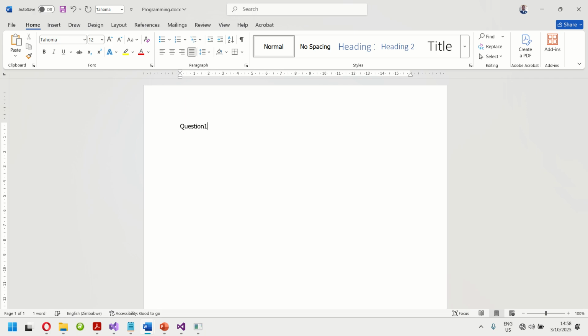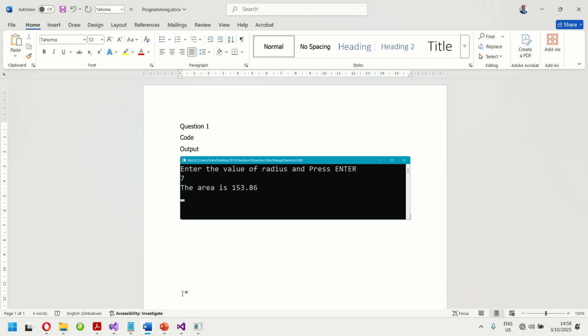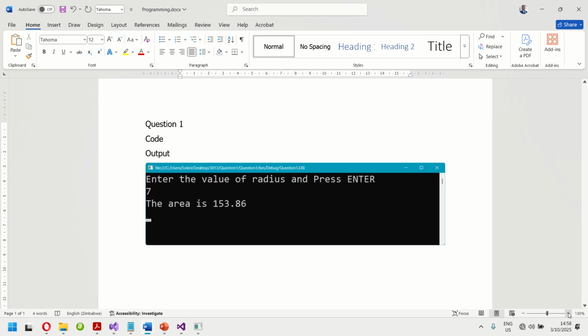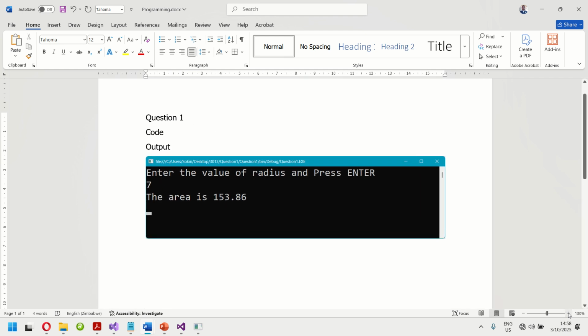This is question number 1. So we want code, we want the output. So I copied the output. That's the output which I have copied. I may just zoom in so that you may see it. That is what is visible. Enter the value of radius and press enter. The value of radius is 7. The area is what? It's visible. There is no way the examiner will not give you your total marks. 2 marks.